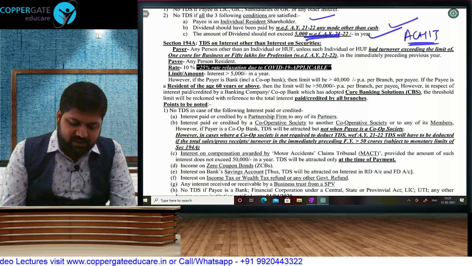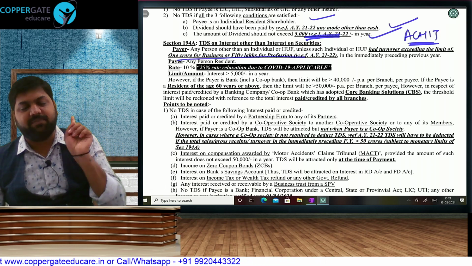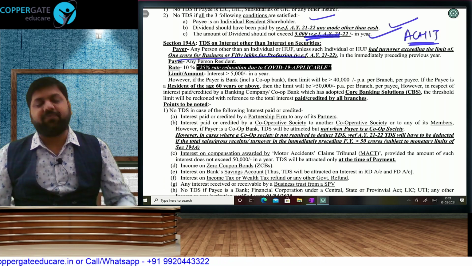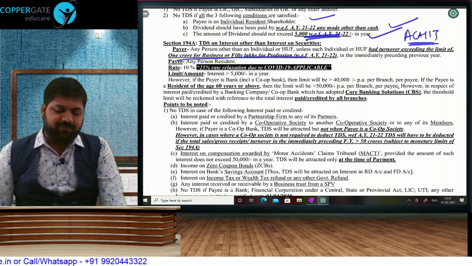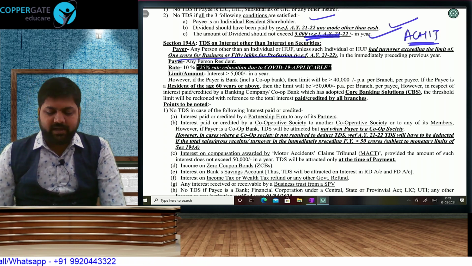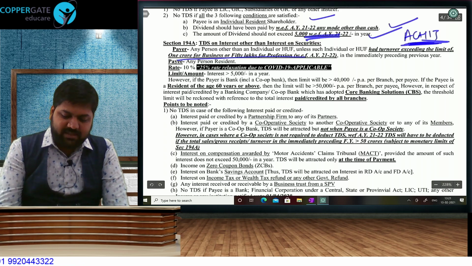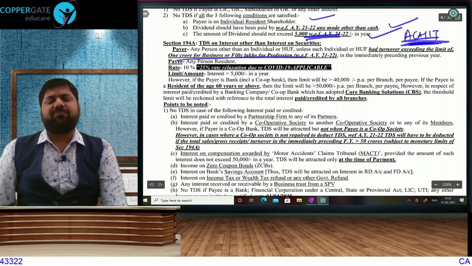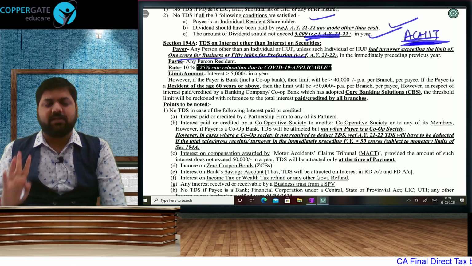So what they have done is, here they have directly specified the amount. If your last year's turnover in business is exceeding 1 crore or in profession is exceeding 50 lakh, business more than 1 crore, profession more than 50 lakh, then in that case current year you will have to deduct TDS of other people, and the same amendment has happened in ACHIJ, all 5 sections. So we will not see 44AB now, we will directly see 1 crore or 50 lakh turnover of the last year.